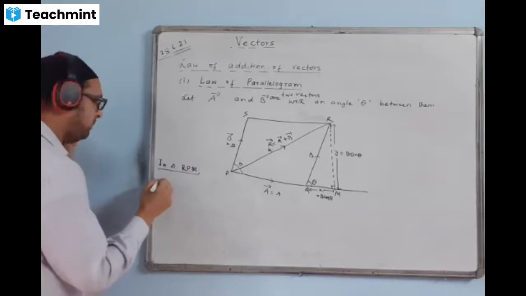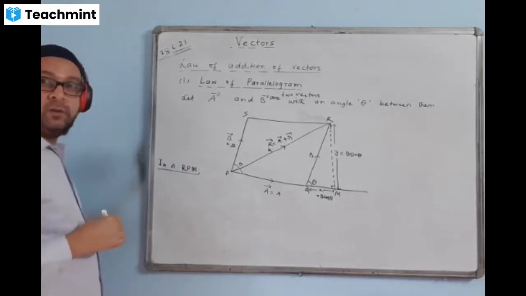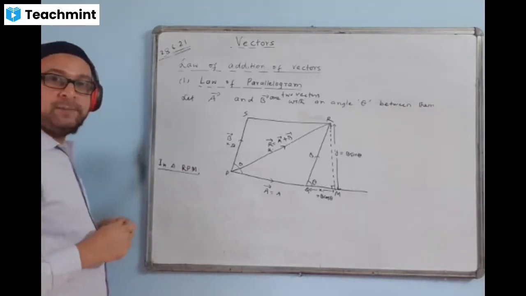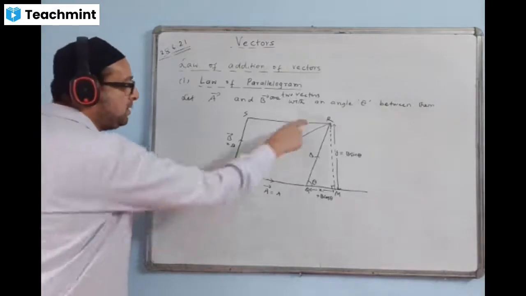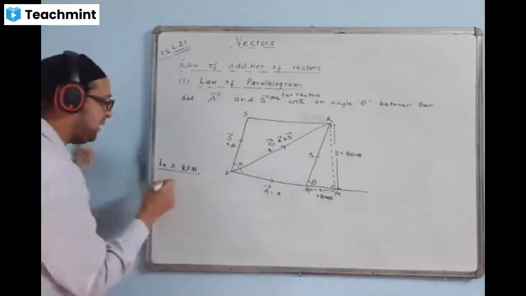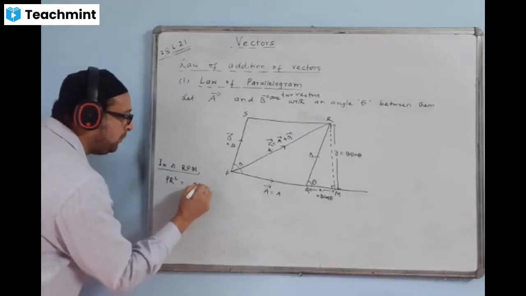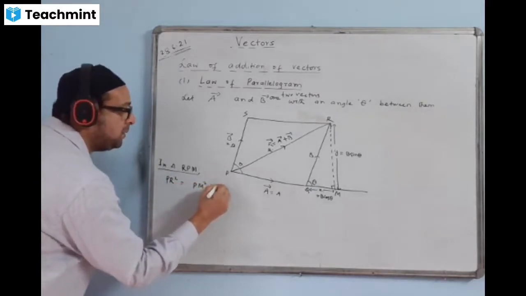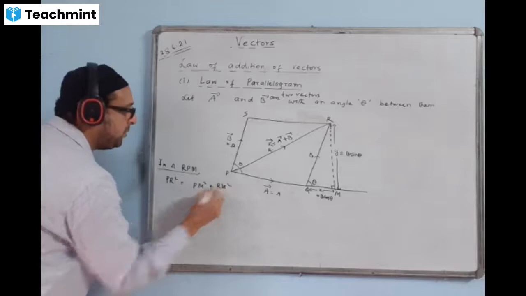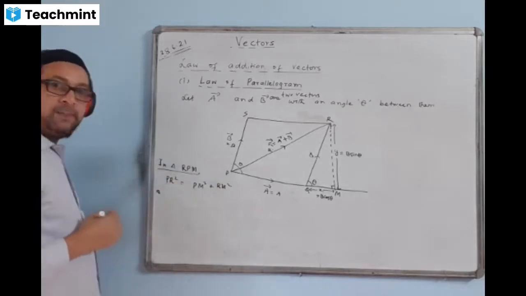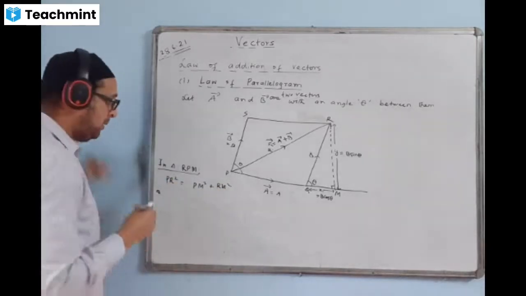In triangle RPM, Pythagoras theorem I will use now. What is Pythagoras theorem? Hypotenuse square is equal to this square plus this square. Let us write down PR square is equal to PM square plus RN square. Using Pythagoras theorem.